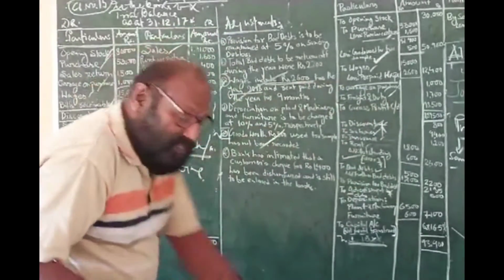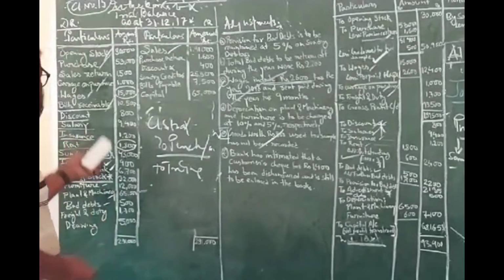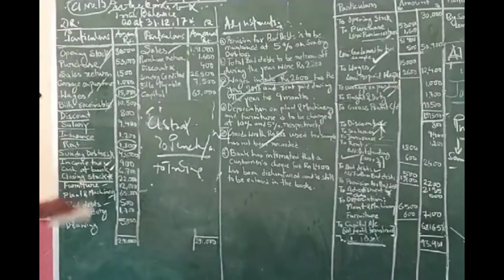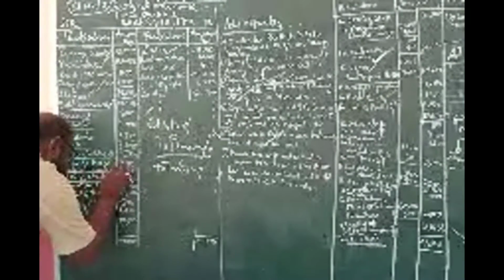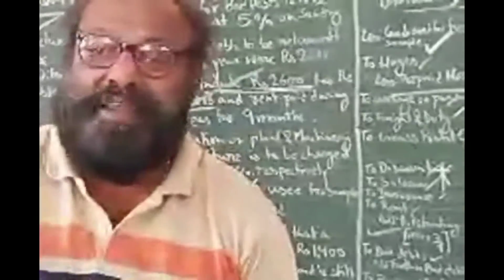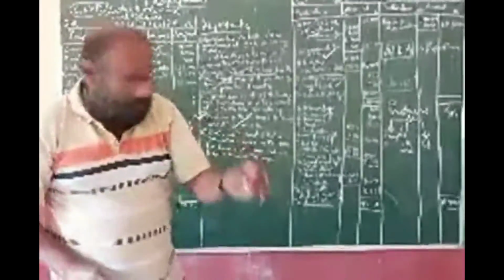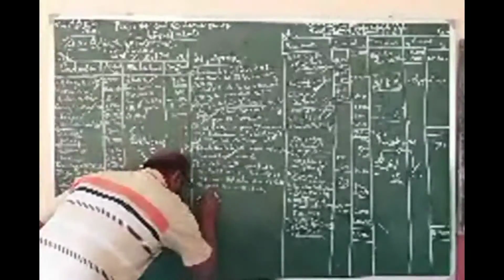Right now, in our problem, what is given? Closing stock is given over here. This is the item closing stock of 32,000 on the debit side. It means closing stock has already been accounted for. So purchase account has been credited and closing stock account has been debited.